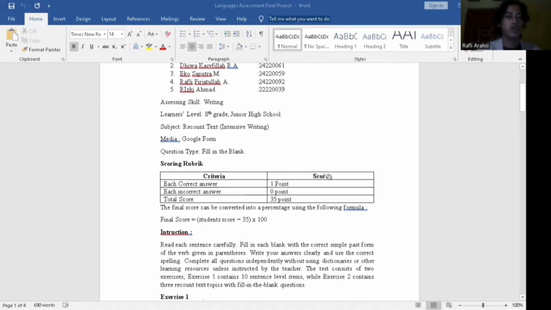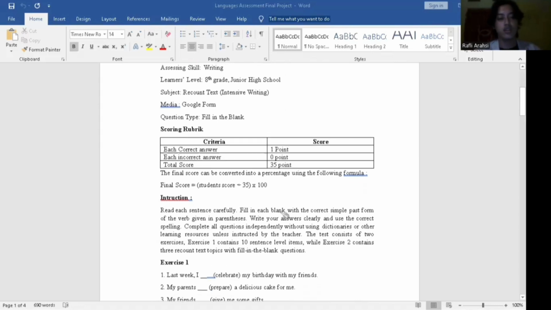Next is the scoring rubric. For all criteria, a correct answer gets 1 point and each incorrect answer gets 0 points, and the total score is 35 points. The final score can be converted into a percentage using the following formula: final score equals the score divided by 35 times 100.